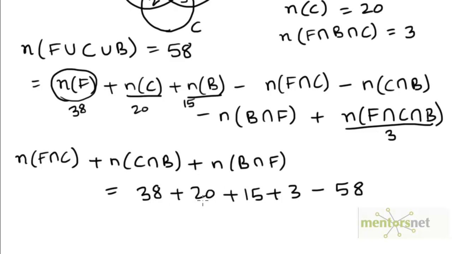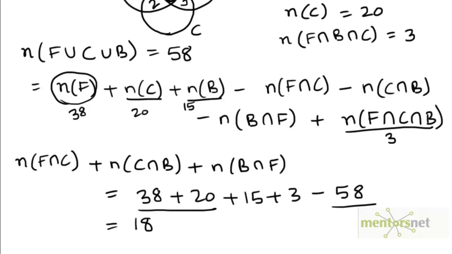Now 38 plus 20 is 58, so this 58 will cancel out with this 58 and we'll be just left with 15 and 3, so we'll be left with the number 18.